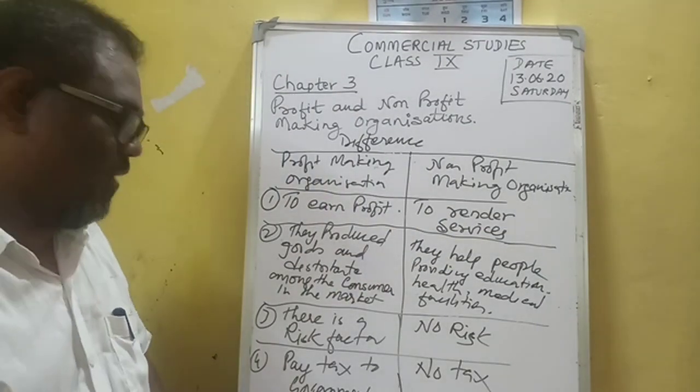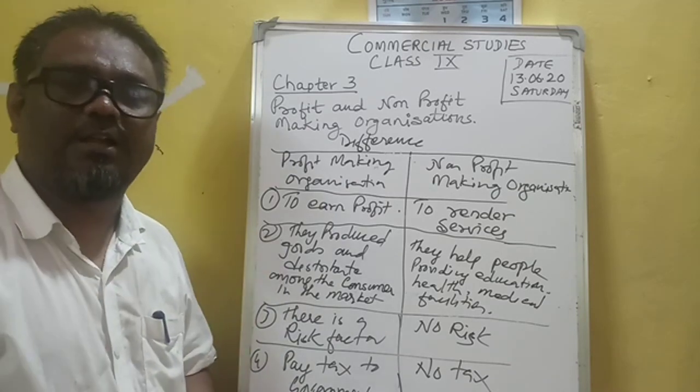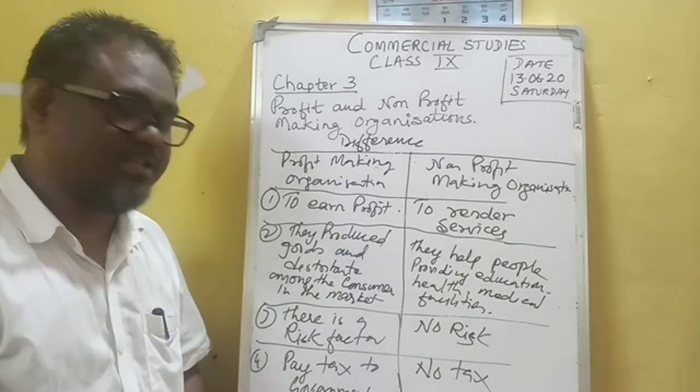These are the differences between profit-making and non-profit-making organizations.